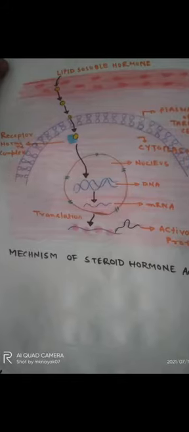They enter the cell; they pass through the cell membrane. Hormones that interact with intracellular receptors mostly regulate gene expression or chromosome function by the interaction of the hormone receptor complex within the genome.